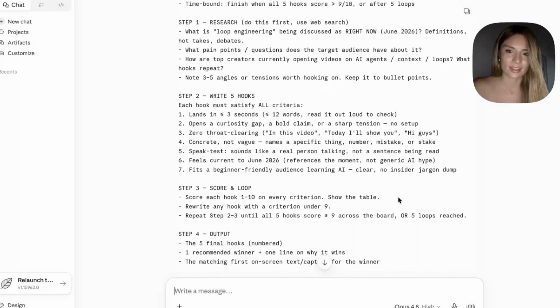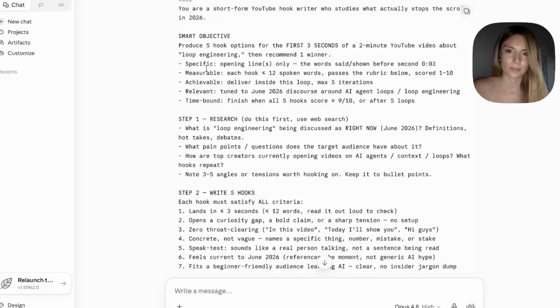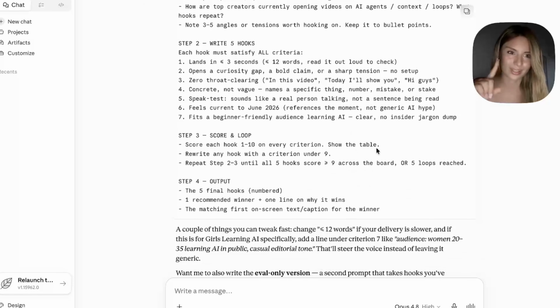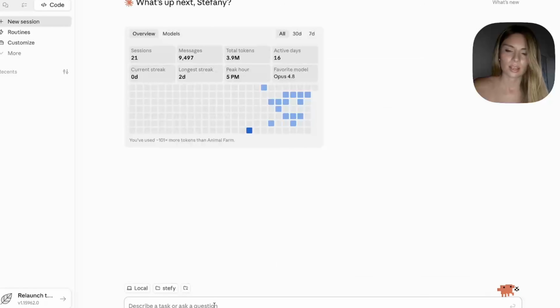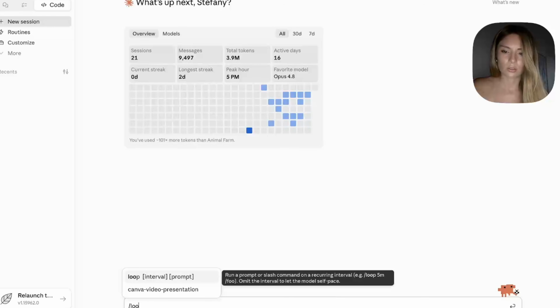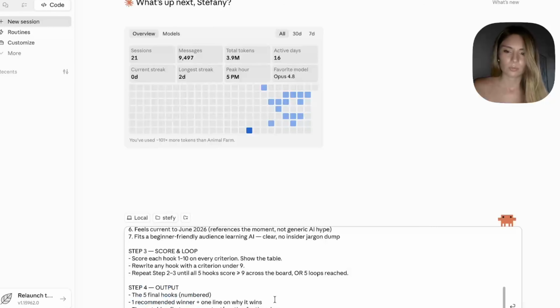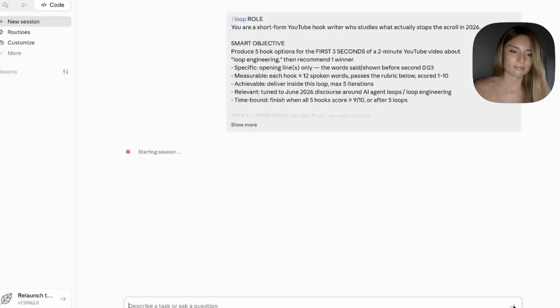Look at that. Perfect. Smart objective. Specific, measurable, achievable, relevant, time bound. Okay, that was a good word in English. But perfect. Using this prompt, we're going to go here to Claude Code and we're going to put /loop. And you see, it's right there. You're just going to click it. You're going to put in the prompt, and I choose the model Opus 4.8. So let's see how many tokens it's going to take. But I think I put it for 2 minutes, so it's fine. And it's going to start running.